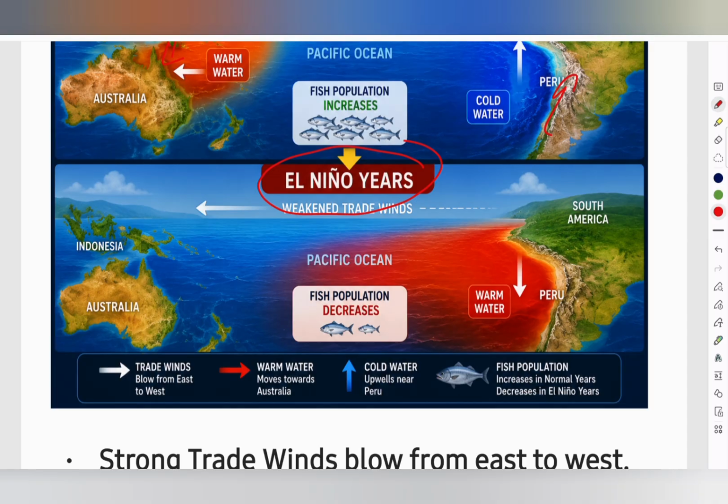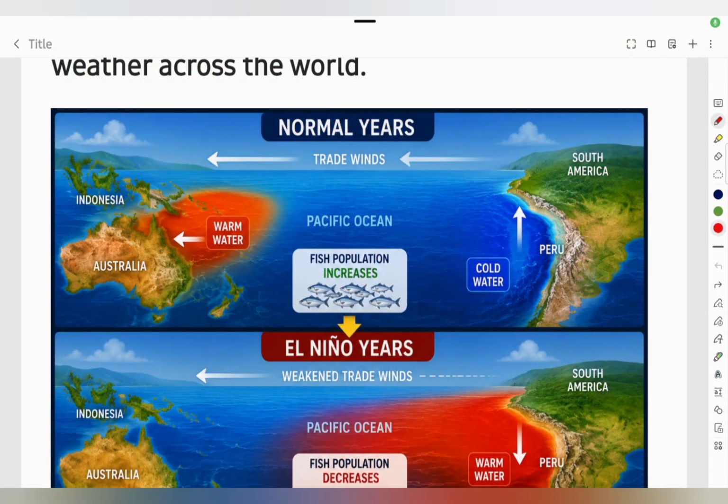Right? So what exactly happens when the trade winds become weak? Let's understand, the direction of these winds is from east to west, that is from South America to Indonesia and Australia. Now the question is, why are these trade winds so important? Because they continuously push the warm surface water of the Pacific Ocean towards Indonesia. As a result, a huge pool of warm water accumulates in the western Pacific Ocean near Indonesia and North Australia.